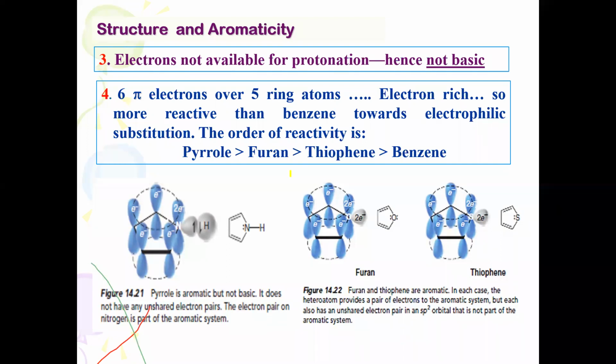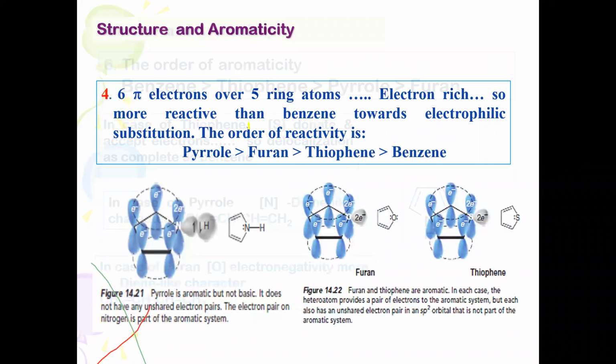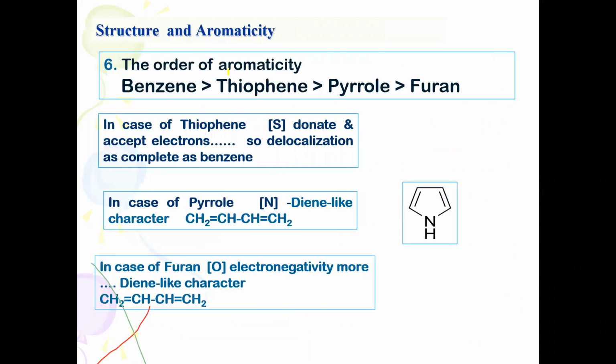Of course, when you compare electronegativity, oxygen is more electronegative than nitrogen. In fact, the order of reactivity is like this: pyrrole is more reactive than furan, thiophene and benzene. This is the order of aromaticity: benzene is more aromatic in character than thiophene, pyrrole and furan.